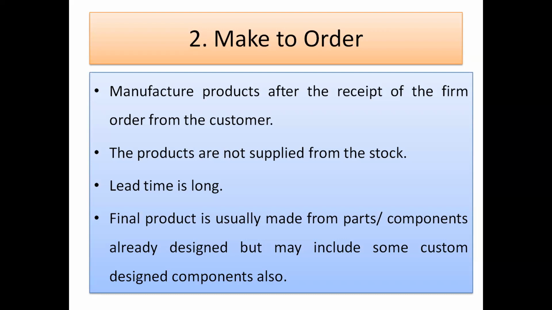But in this case, the order is required to be given first, and then only they will be manufactured. After the receipt of the firm order, then only they will manufacture. The products are not supplied from stock. So it is not the case that a lot of stock is already available and you just take it and supply it. It is not under that category.